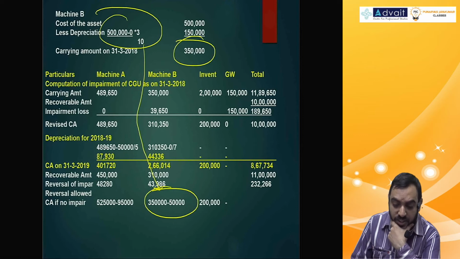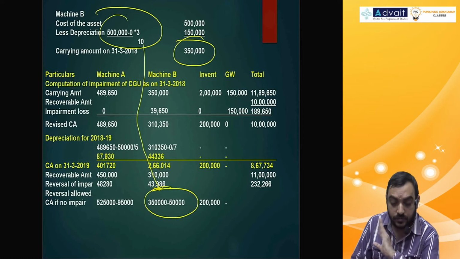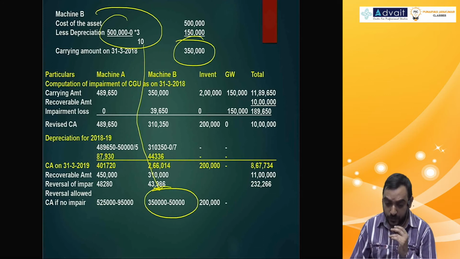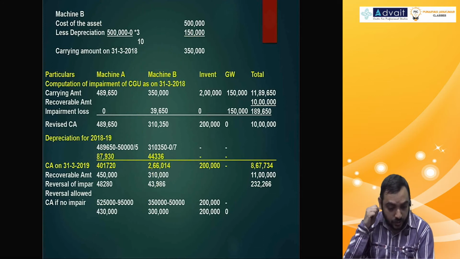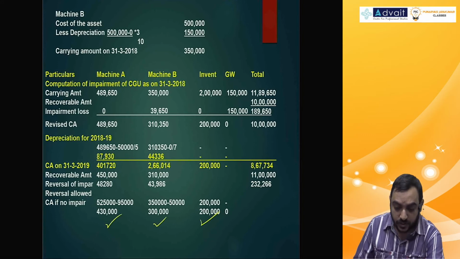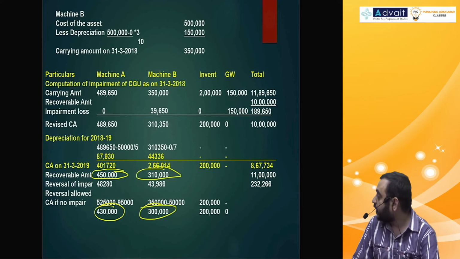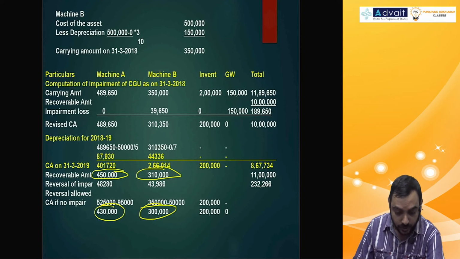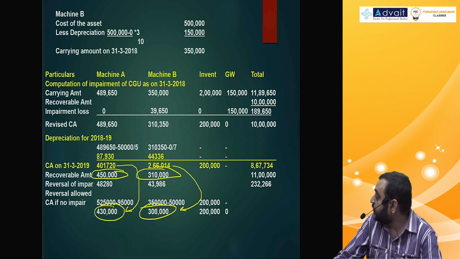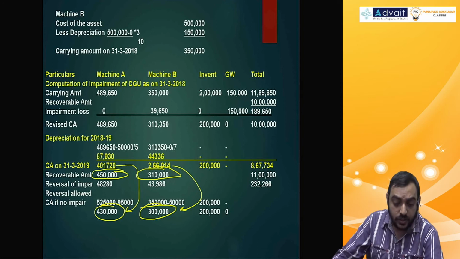Inventory, that would not have changed. Goodwill reversal not allowed. So, no question of reversal for goodwill. So, carrying amount without impairment would be 4,30,000, 3 lakh, 2 lakh. Therefore, you see that recoverable amount is 4,50,000, but this amount is 4,30,000, which is a lower number. This also 3,10,000, this also 3 lakh, lower number. So, how much reversal of impairment is allowed? From 4,01,722 to 4,30,000, 2,66,014 to 3 lakh. Only so much reversal of impairment is actually allowed.